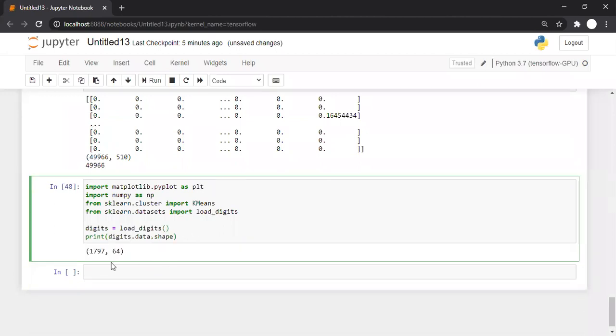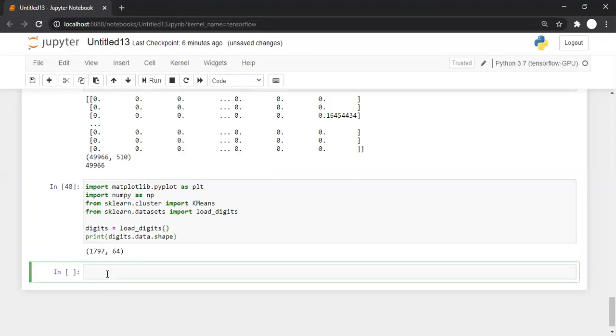So okay, the shape is 64. There are 1797 rows and 64 columns. So why are there 64 columns? Because this digits data set is nothing but a handwritten digits data set, and every character is represented using an image of size 8 cross 8.